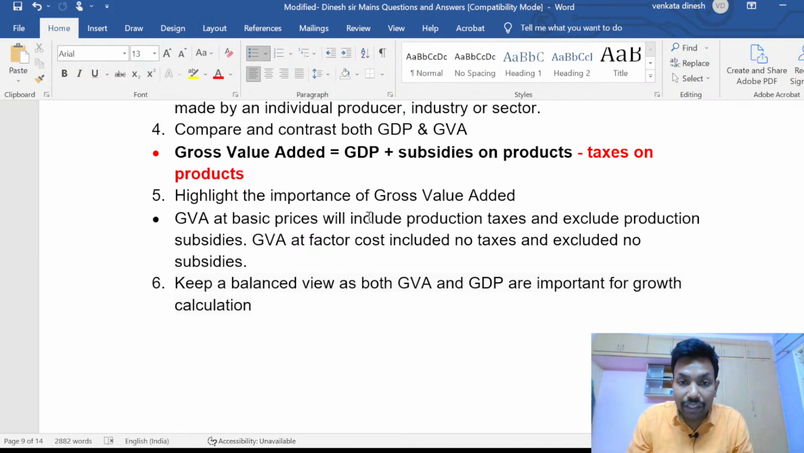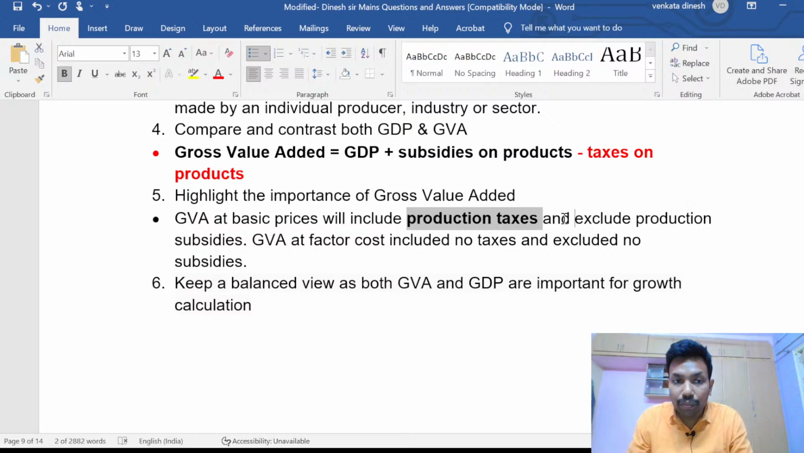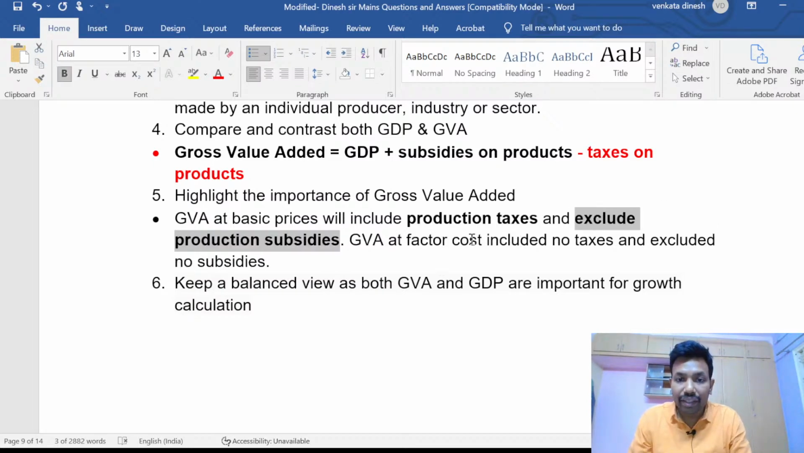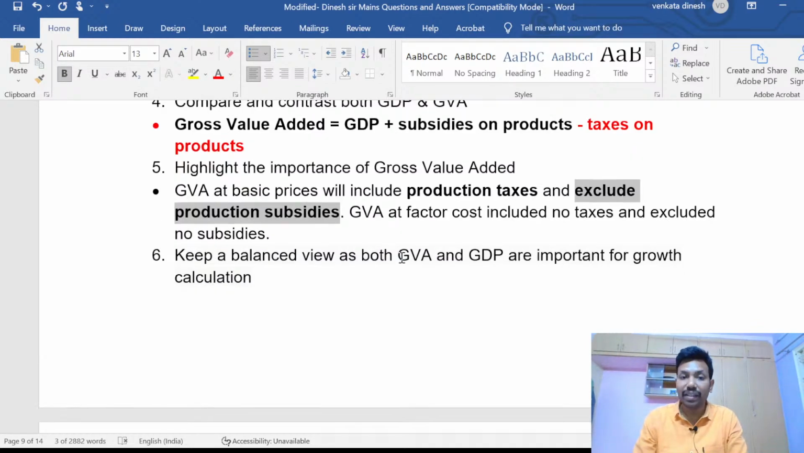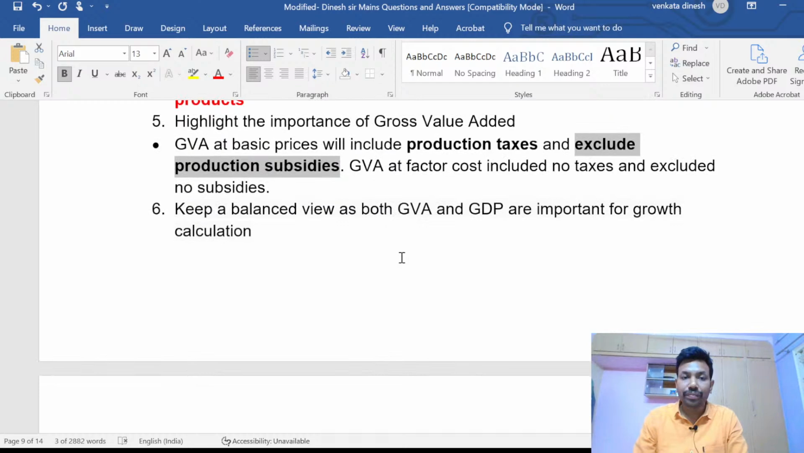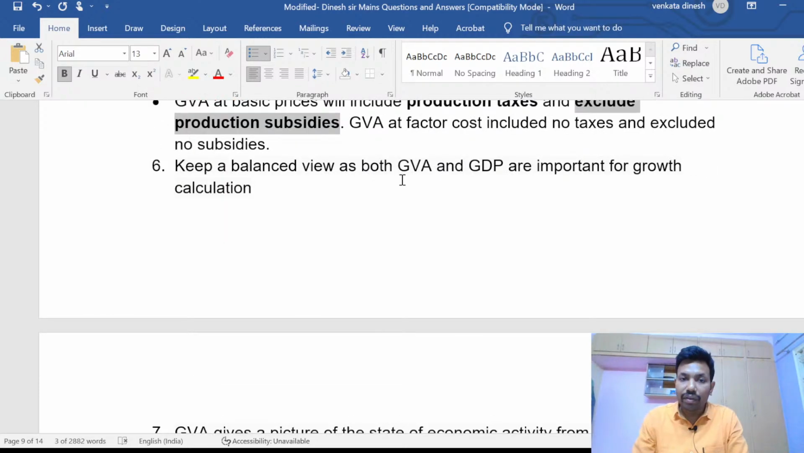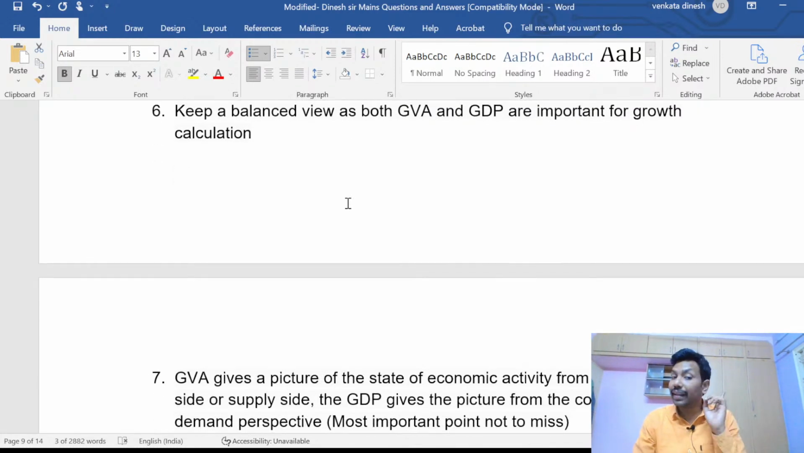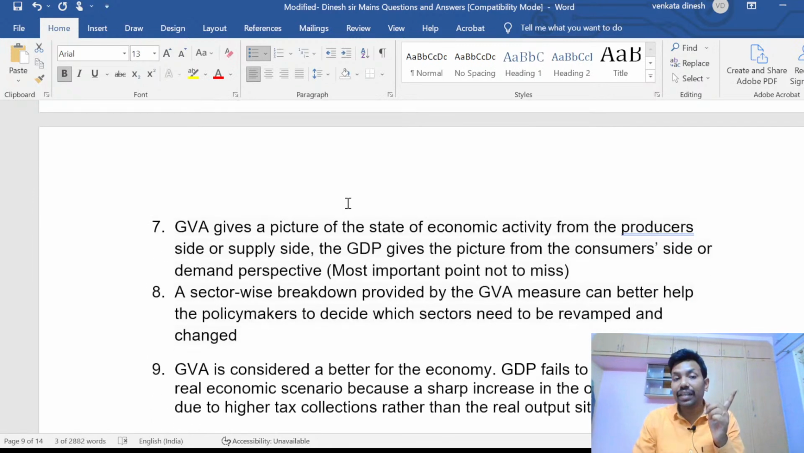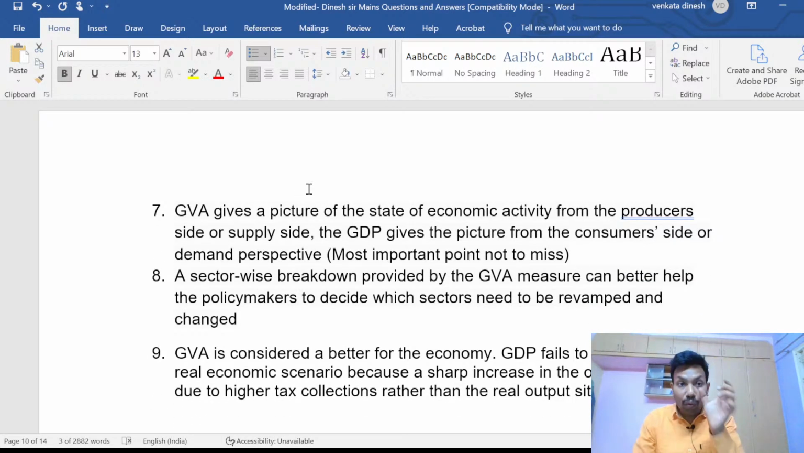GVA at basic price will include production taxes and exclude production subsidies. This is important. GVA at factor cost includes no taxes and excludes no subsidies. That is very important. Keep a balanced view, as both GVA and GDP are important. So again, I'm saying, don't blame GDP. GDP is not a waste thing. The government is doing this. Never take an aggressive step or aggressive decision while writing answers. Be modest.